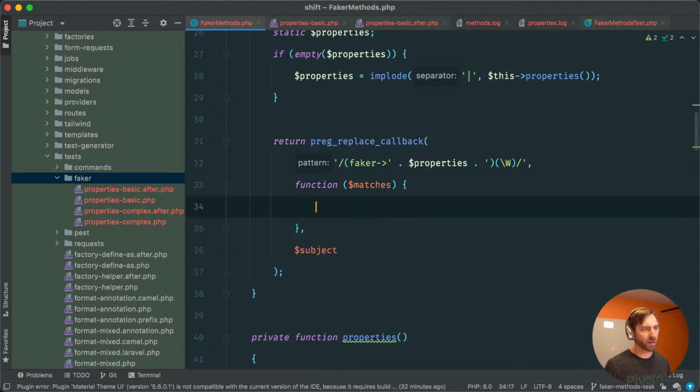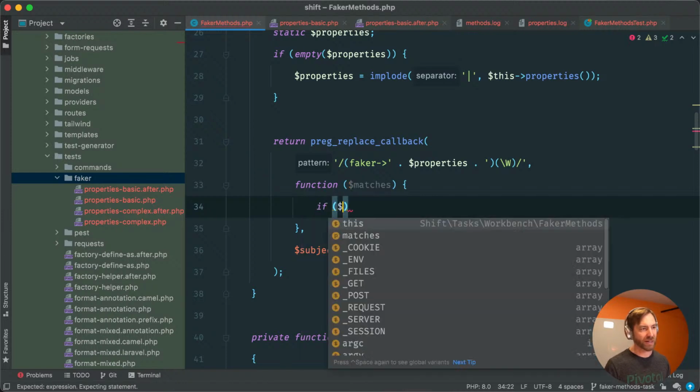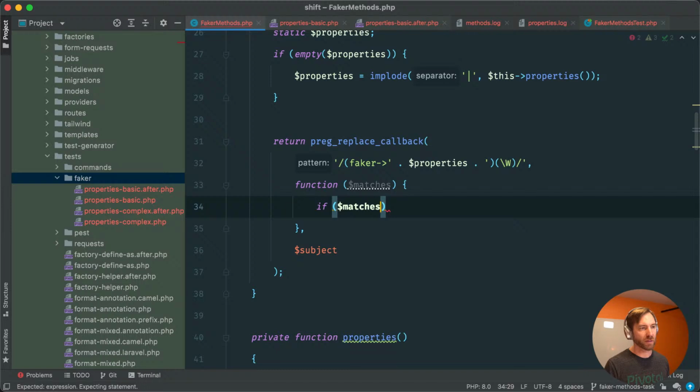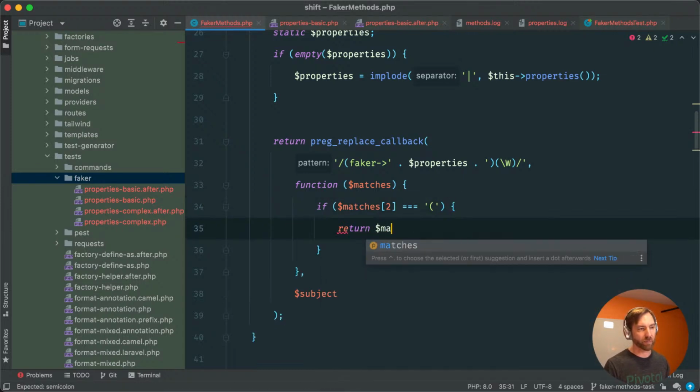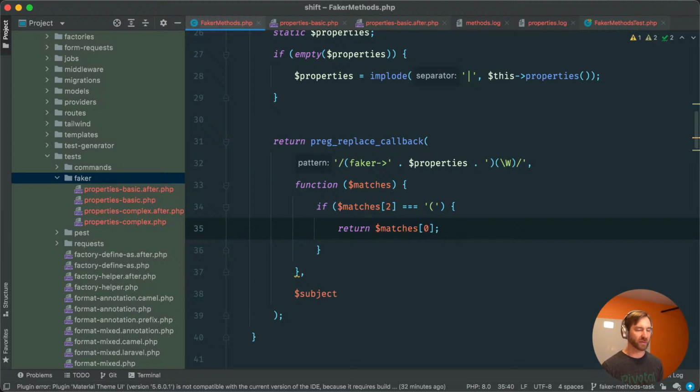And what I'm going to need to do now is say if matches 2, so if this thing is equal to a parenthesis, then we would want to return matches 0. We don't want to do any kind of replacement because it's already in a method format.